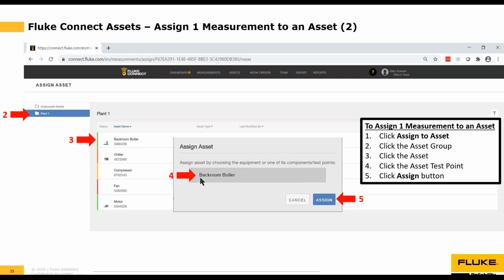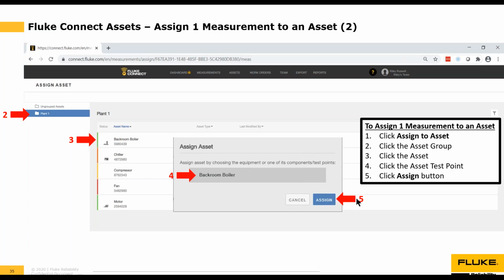And then the last step is that this is the name of the asset point for the backroom boiler. Now I only have one asset point, so only one appears, but if I had multiple asset points, I'd have to pick which asset point to assign this measurement to. Now once I'm done, I click the Assign button.